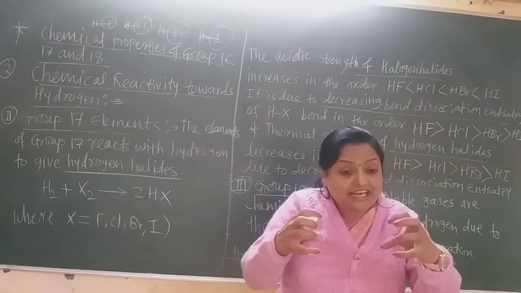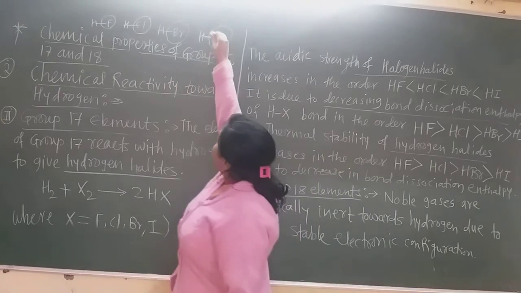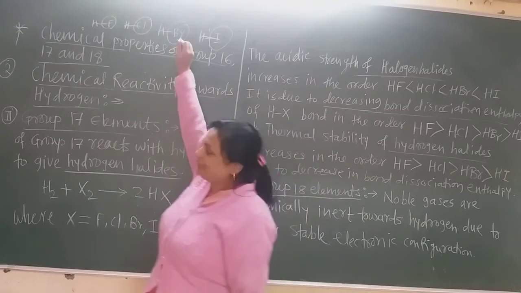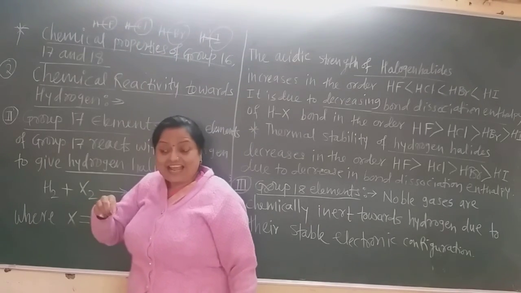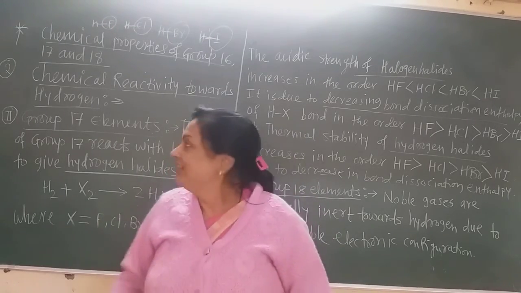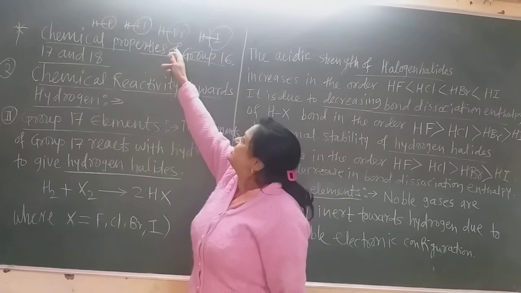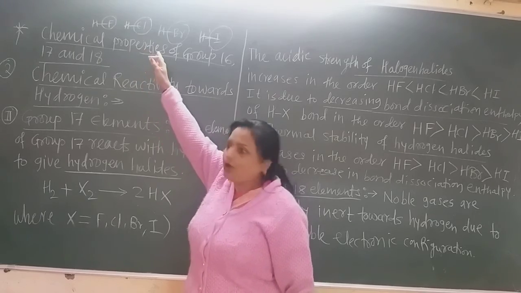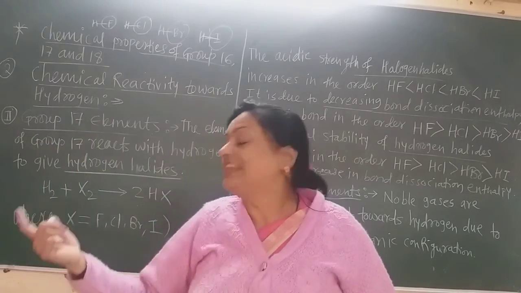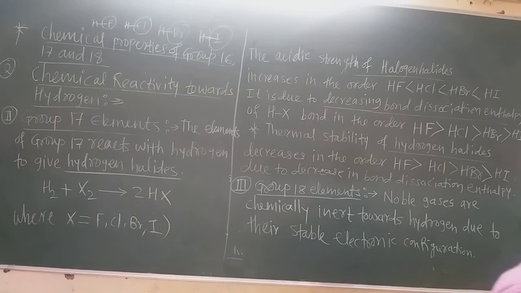Now as the size of these halogens increases, their bond length also increases. That means the attractive forces between these two atoms decrease, and due to that the H–I bond breaks very easily as compared to HBr, HCl and HF. And acidic means what? Which gives hydrogen readily. Now this H–I bond breaks very readily and gives hydrogen readily as compared to these other hydrohalides, and therefore hydroiodic acid is much more acidic. A give-reason question may be asked in the examination, and we see this in 11th standard.